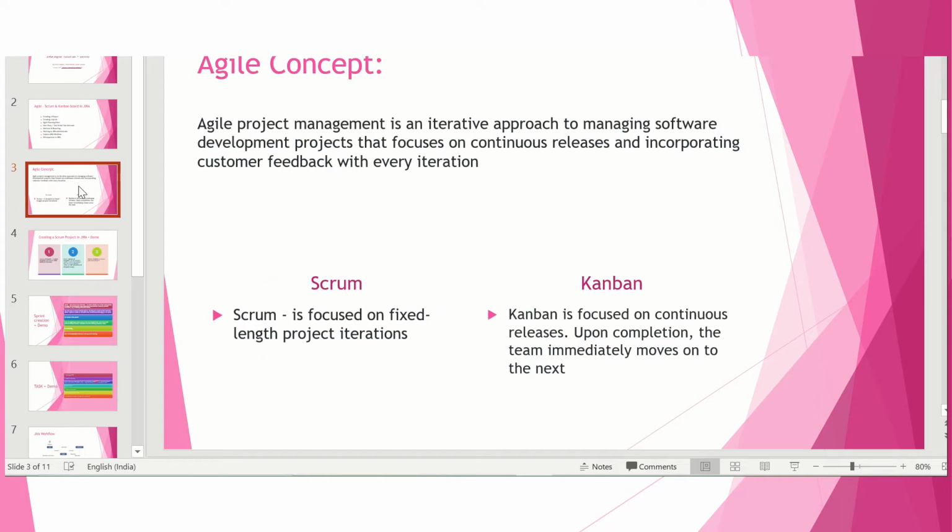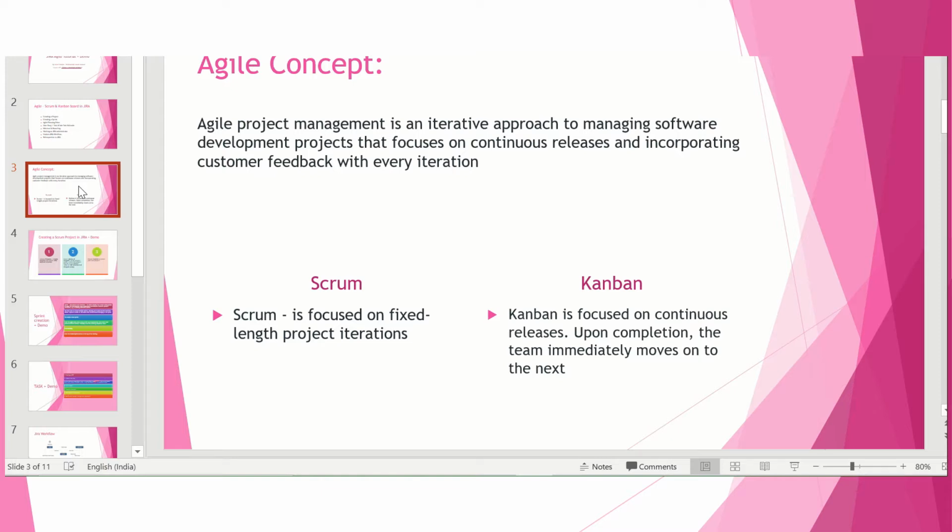Okay, now we are here on the agile concept. Agile is a project management approach which can be used on the software development management side. It is an iterative and incremental approach which gives you continuous feedback and continuous delivery. Iteration and incremental is very important.